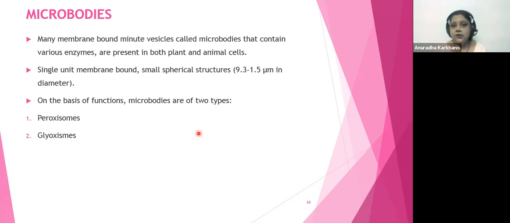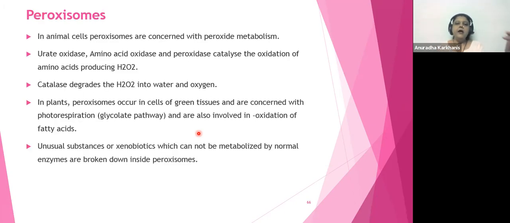Okay, let's see what is peroxisome, one of the microbodies that we're going to talk about. In animal cells, peroxisomes are concerned with peroxide metabolism. हाइड्रोजन पेरोक्साइड का मेटाबॉलिज्म पेरोक्सिसोम्स में होता है. Urate oxidase, amino acid oxidase, and peroxidase, they catalyze the oxidation of amino acids producing H2O2.